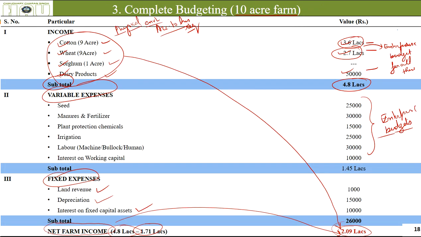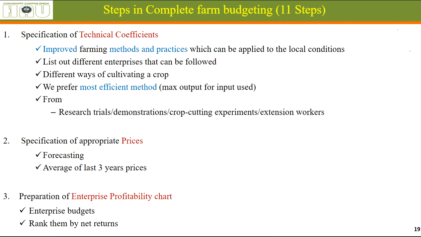So what are the steps? How did we come to these total figures? What steps did we follow for getting to this table? There are several steps in complete farm budgeting. In total, there are 11 steps we need to follow. First, specification of technical coefficients, that means how much input gives how much output. Improved farming methods and practices which can be applied to local conditions, we need to identify those things.